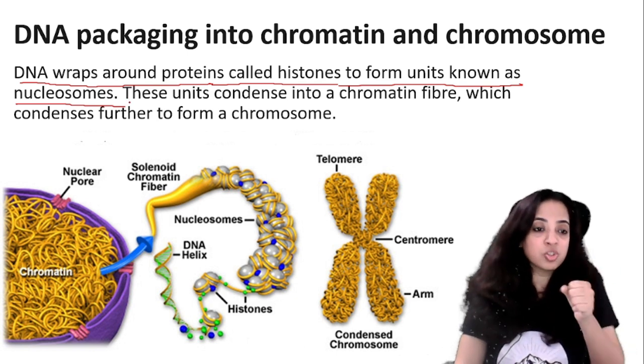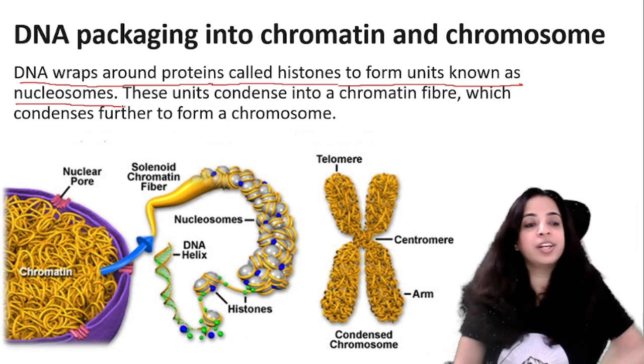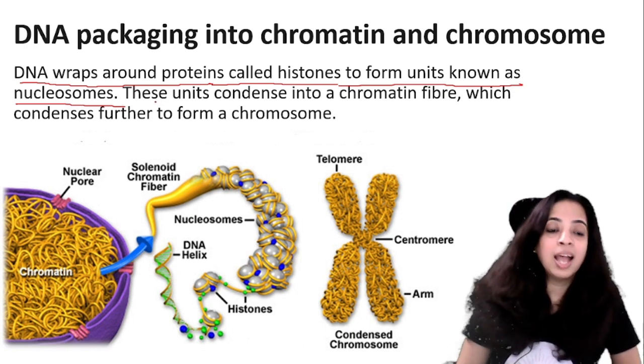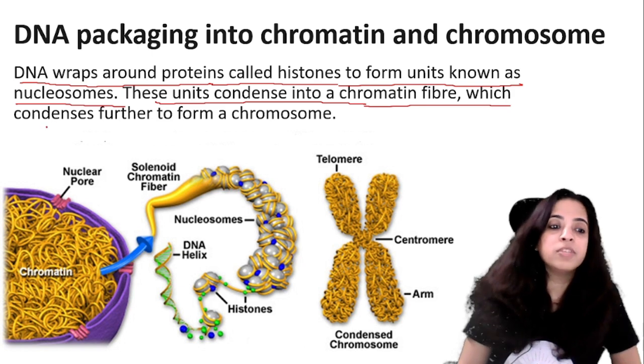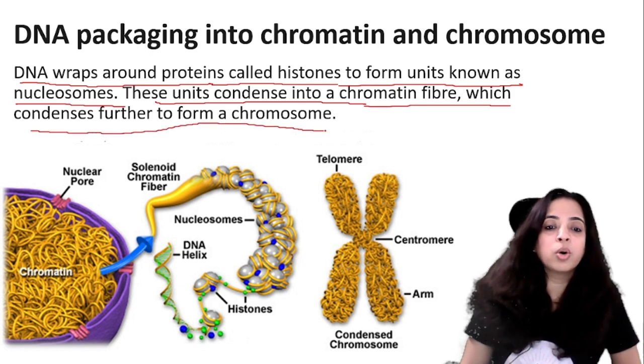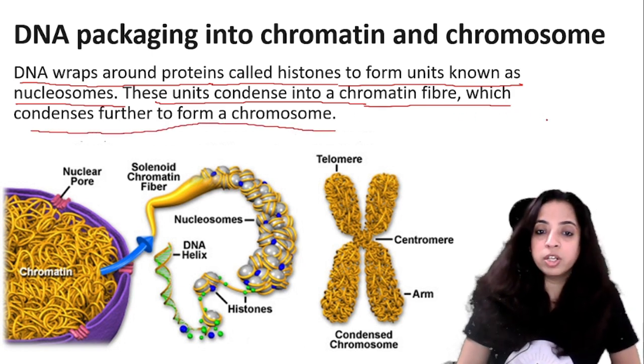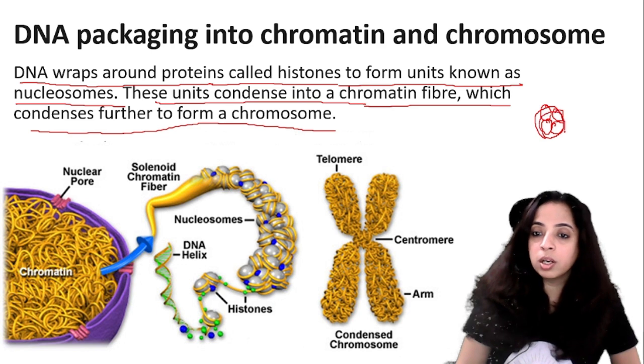When the DNA is wrapped on the histones, it is known as nucleosome. Then these units condense into chromatin fiber, which condenses further to form a chromosome. Have you understood? There are 8 histones around which DNA is wound like this. DNA is wound around it. It forms nucleotides.